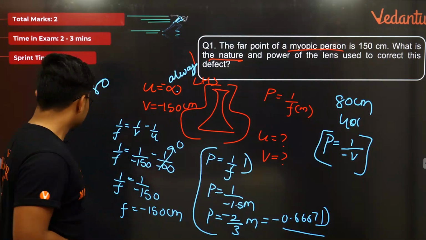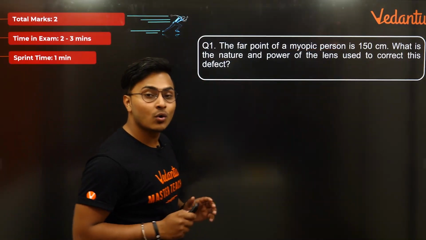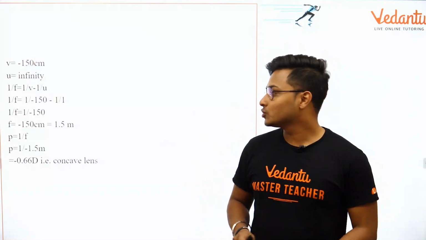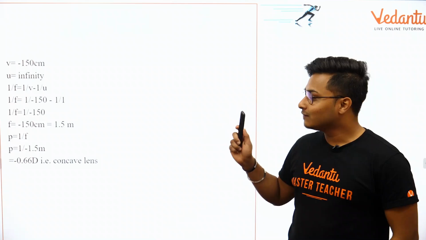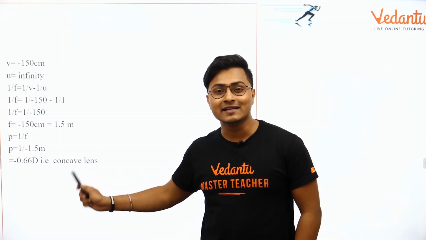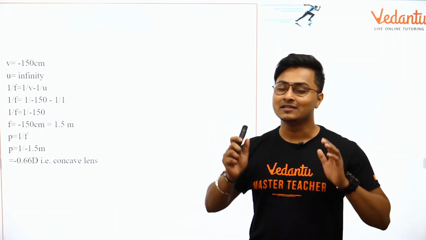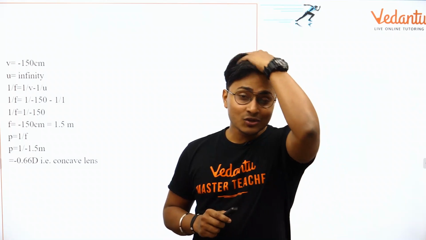So very nicely done. So my dear students, if you still have a doubt on this, do not worry because we have covered that up also. आप यहाँ पे पूरा solution देख सकते हो and you can very clearly see it is minus 0.66D. That is concave lens, which is the correct answer. So awesomely well done guys.